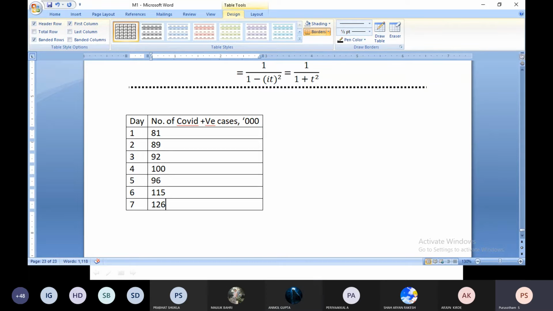Now we have only discretized data. So this is day 1, day 2, day 3 to day 7, and this is the respective number of COVID cases which we recorded, or which is available on the site, right? Yes, sir. Okay, so with this data, what do you want to do? What are you expecting from this data for tomorrow or today? For what purpose can you use this data now? You tell me.